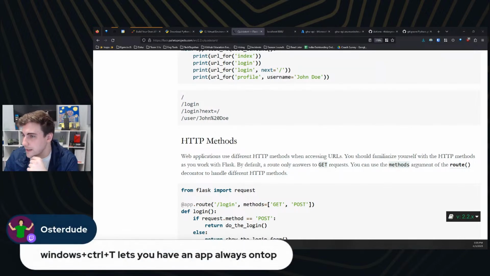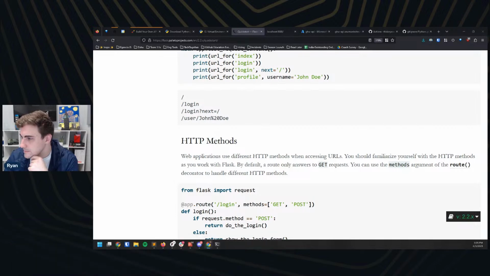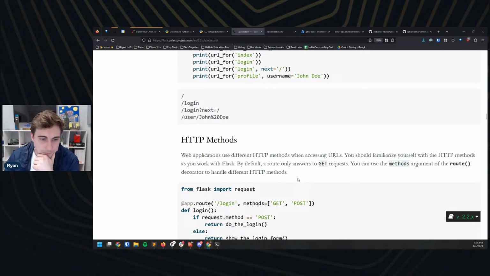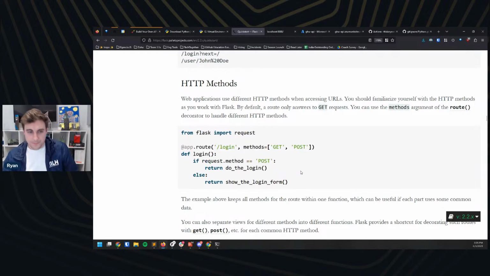I'll let you always have an app on top. Very cool. So this is what we're looking for here.